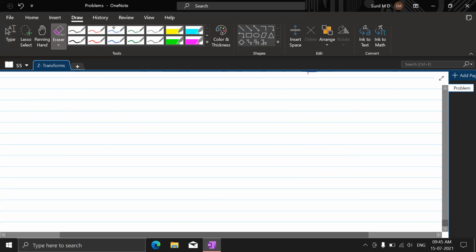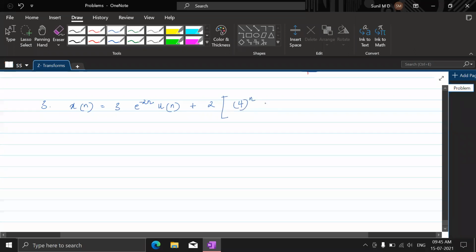Fine. Let's see the third one now. Everybody just copy it down. Third one is x of n equal to 3 e power minus 2n u of n, plus 2 into 4 to the power n u of minus n minus 1. Okay. Plus 5 into delta of n. So this is what it is.